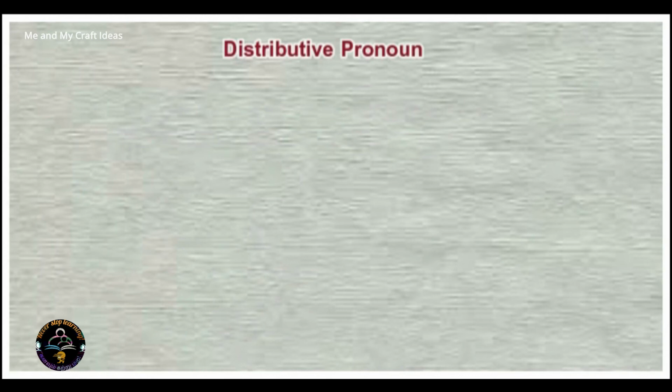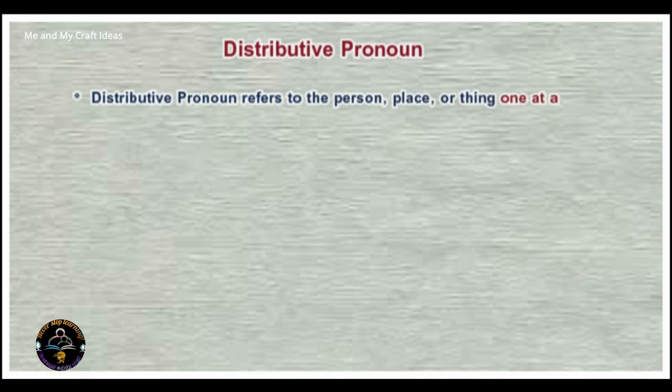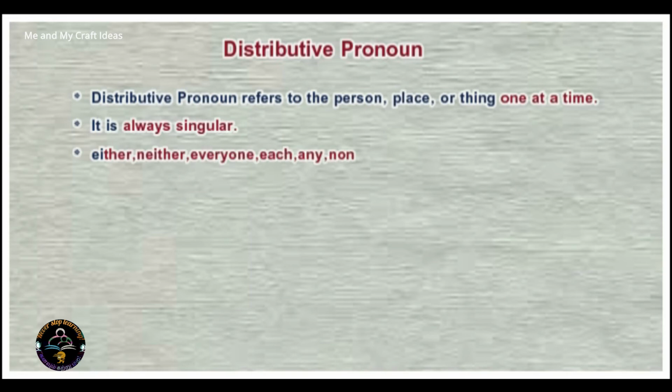Distributive pronoun. Distributive pronoun refers to the person, place or thing one at a time. It is always singular. Either, neither, everyone, each, any, none. These are the keywords for the distributive pronoun.